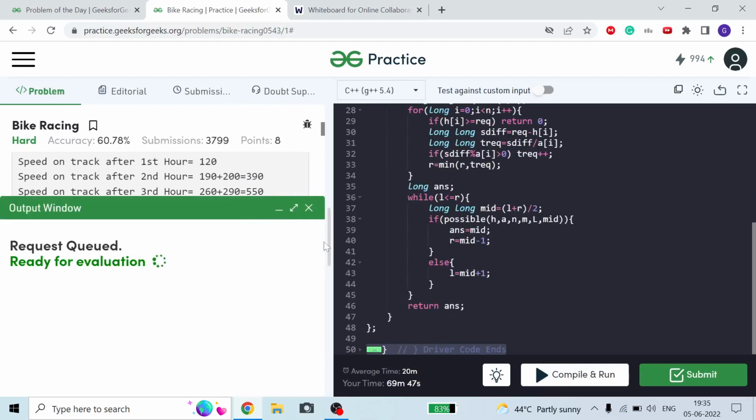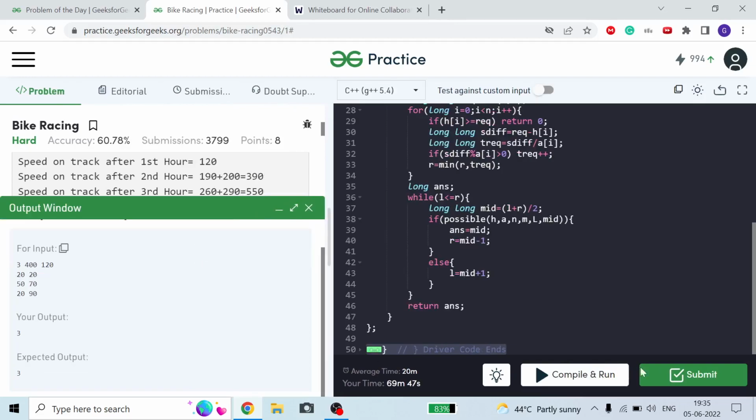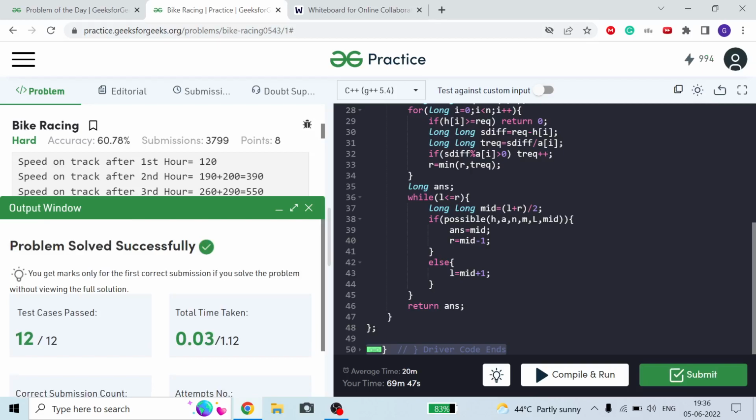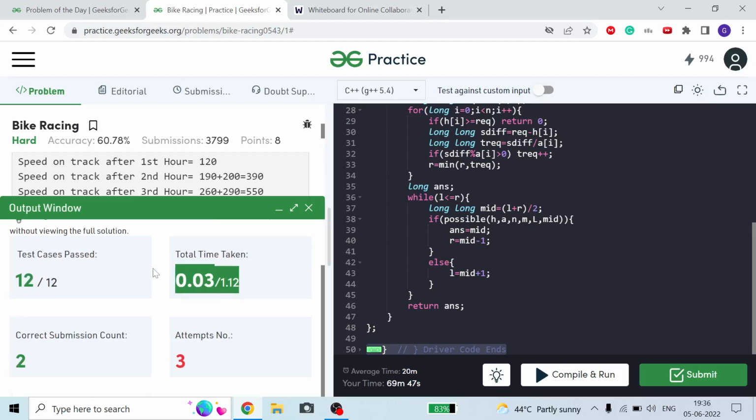This is a very simple binary search approach. You can see the correct answer. You can see all the 12 test cases passed. Time taken is just n log m.